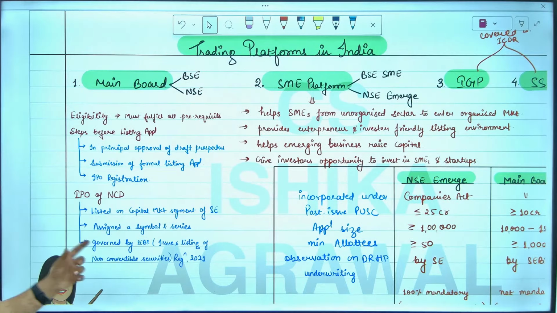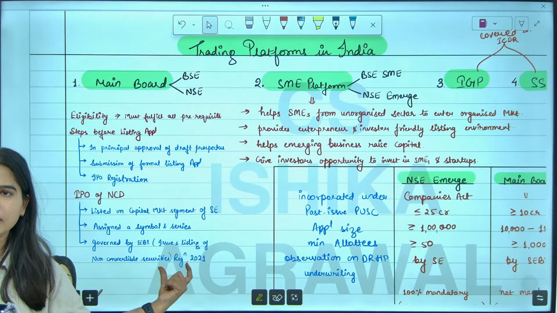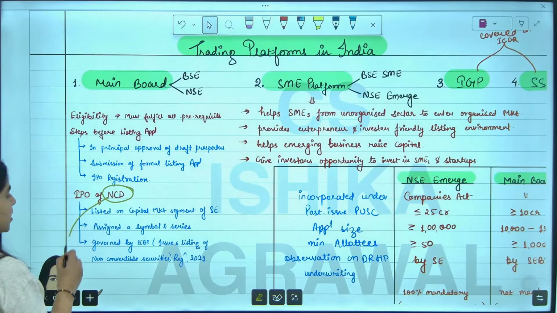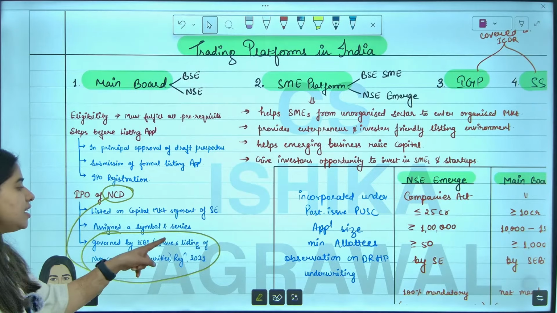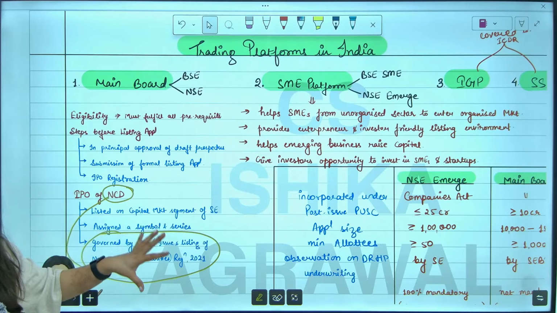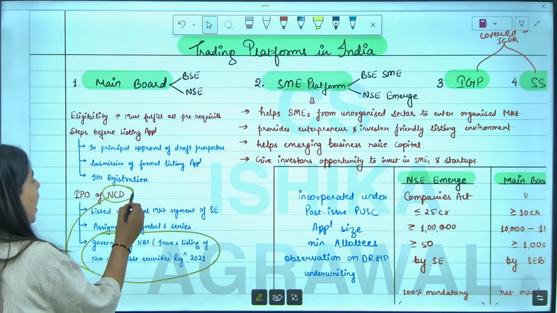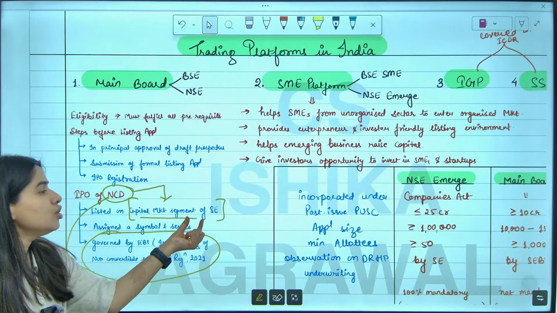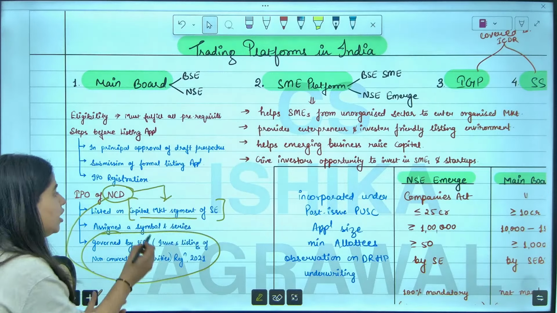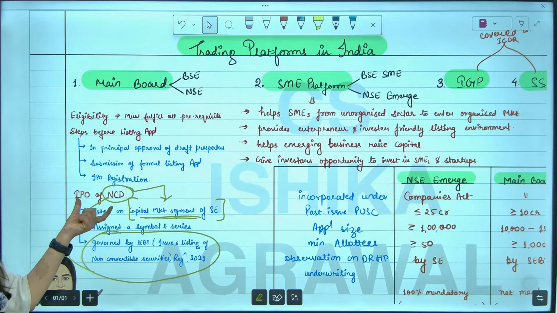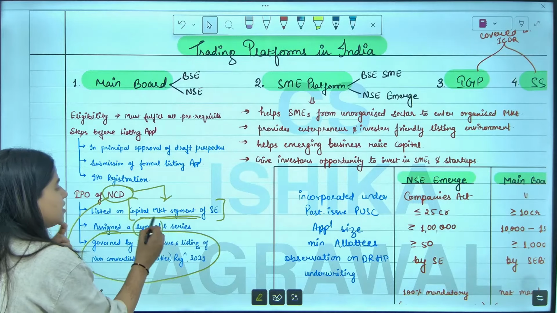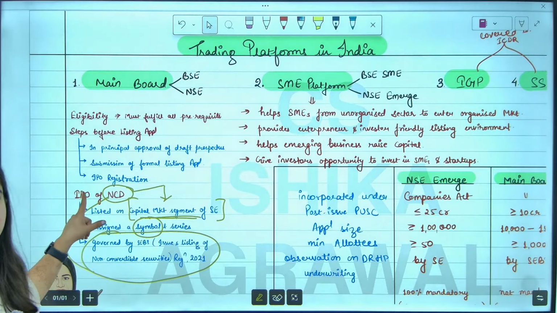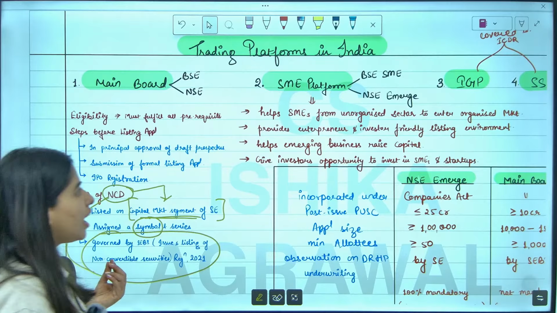Guys, we have a whole separate lesson on the issue and listing of NCD. So if you are making an IPO of NCD, it will be covered by these regulations. These are listed on a separate segment of the stock exchange, called the capital market segment. There they are assigned a separate symbol for their identification. So these are some points regarding the main board.